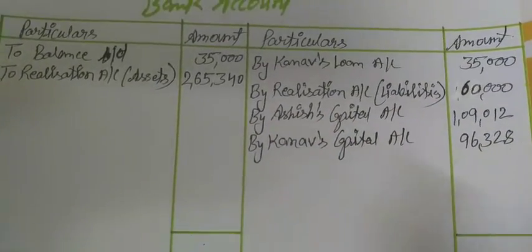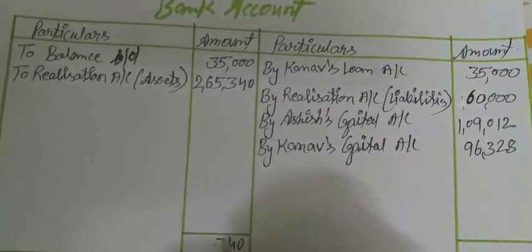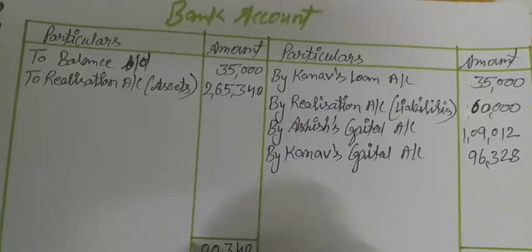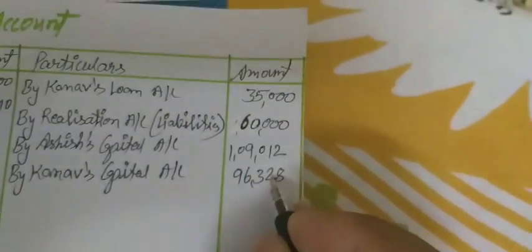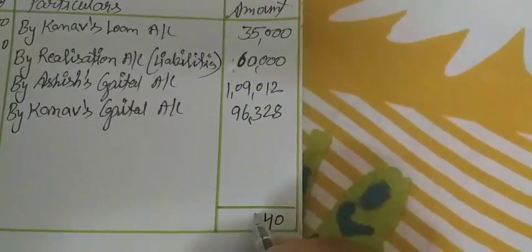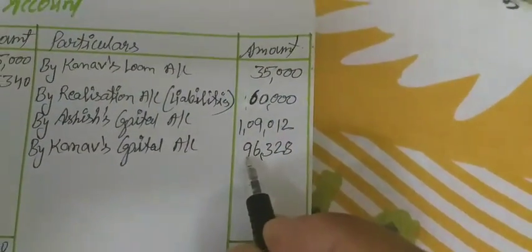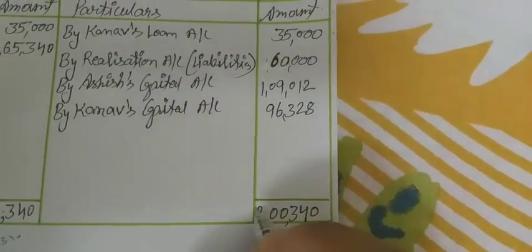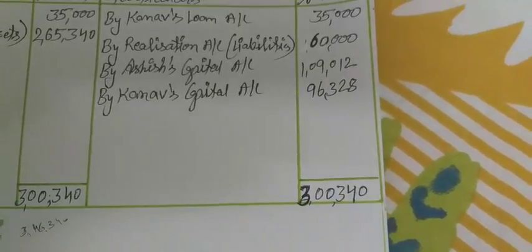If this is not equal, it means we have made some error. So totaling this side, the total comes to 3,34,000 rupees. It is the total of both sides.